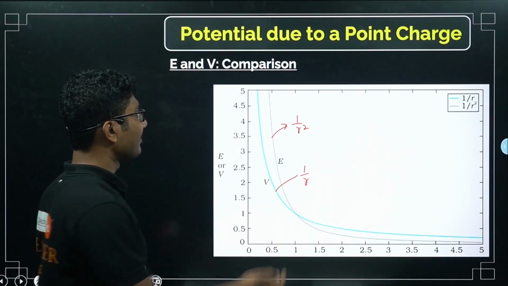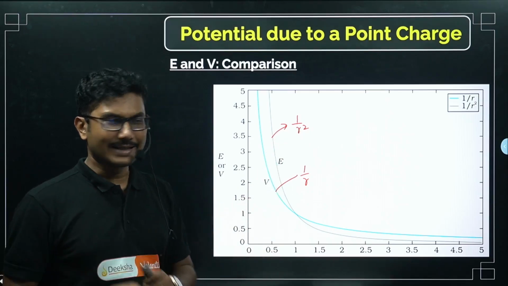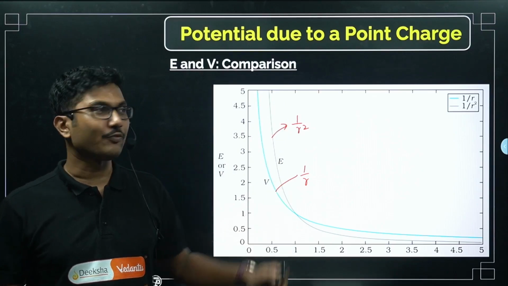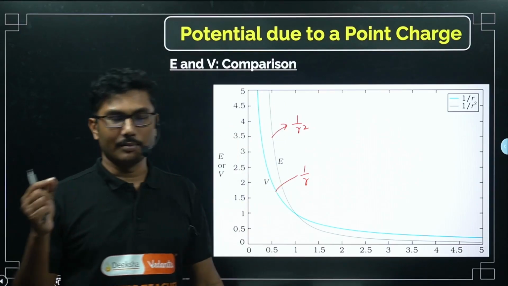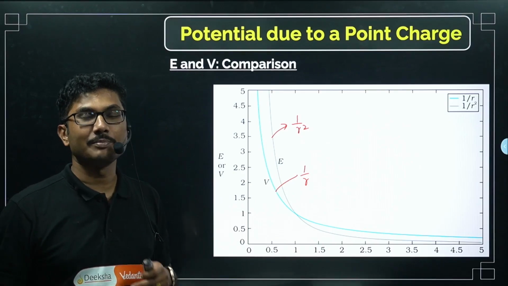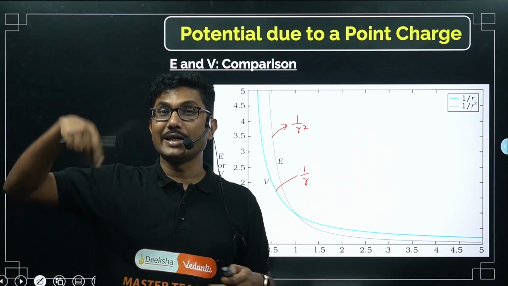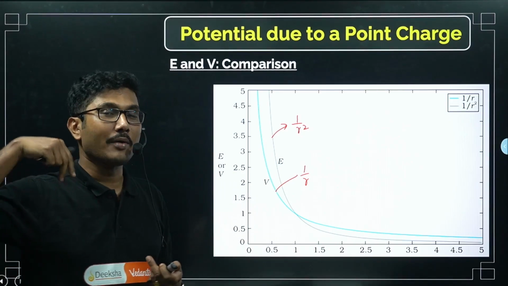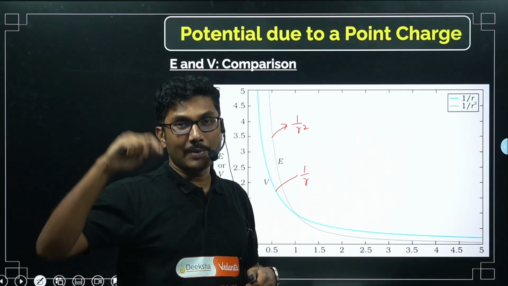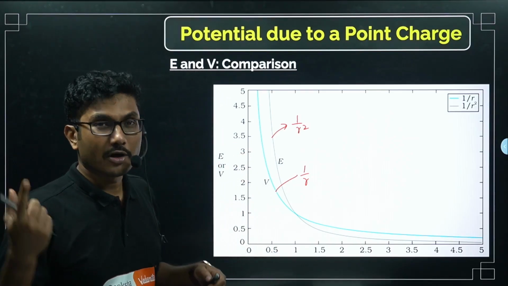But similarly, when the value of R is very small, E's value is very high. For example, if the distance is 0.01, then 0.01 square inverse will be 10 to the power of 4. But in case of potential, it is only 1 by 0.01, that means 10 to the power of 2.